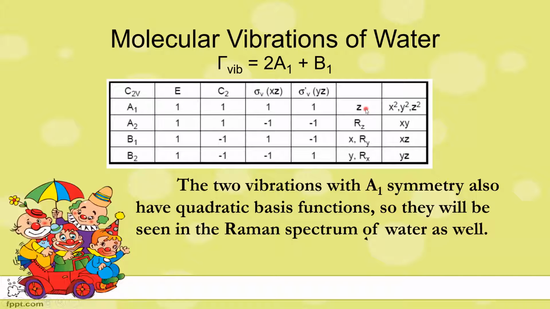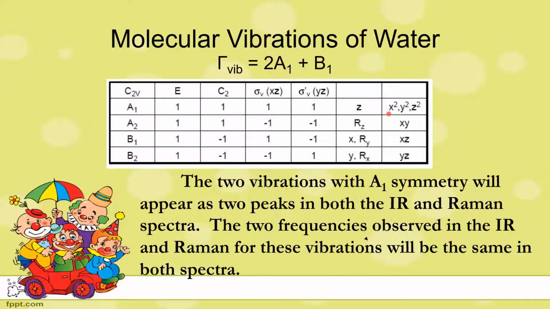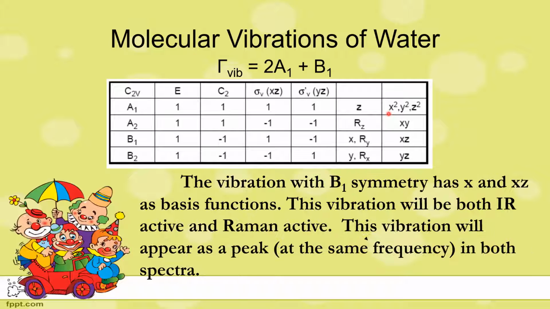IR activity is focused on the Cartesian coordinate z, and the Raman activity is mainly considered in the quadratic functions x squared, y squared, and z squared. The two vibrations with A1 symmetry will appear as two peaks in both the IR and Raman spectra, and the two frequencies observed in IR and Raman for these vibrations will be the same in both spectra.